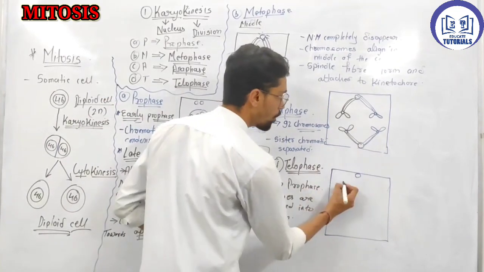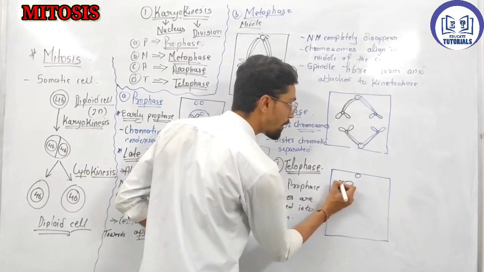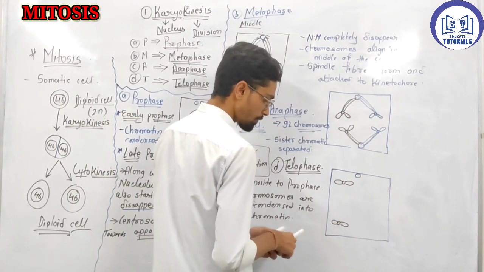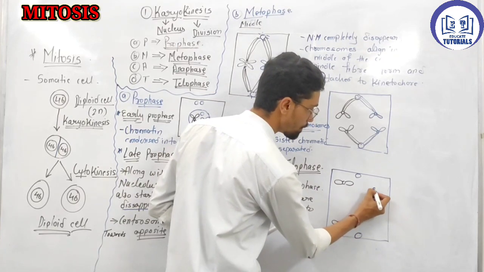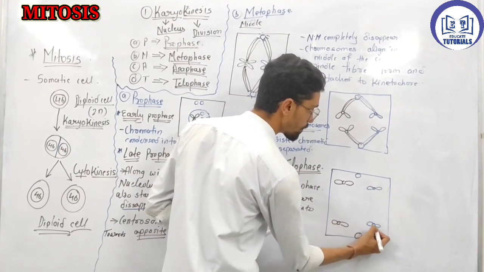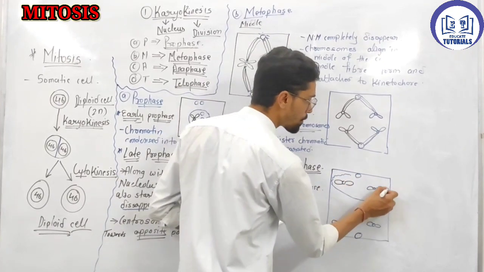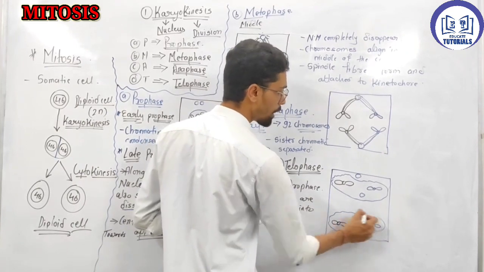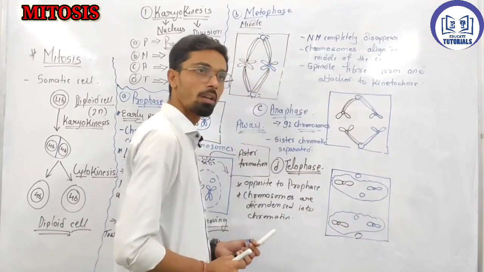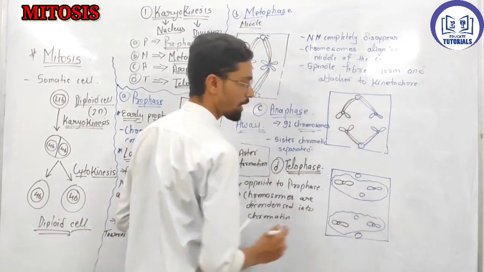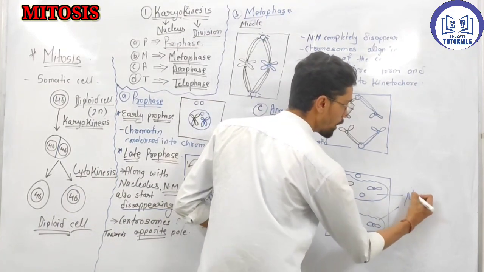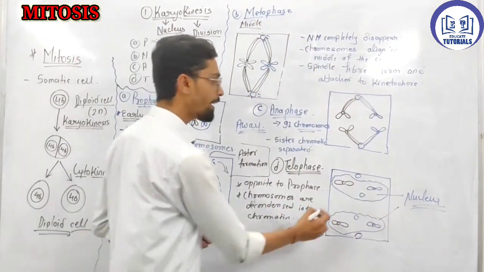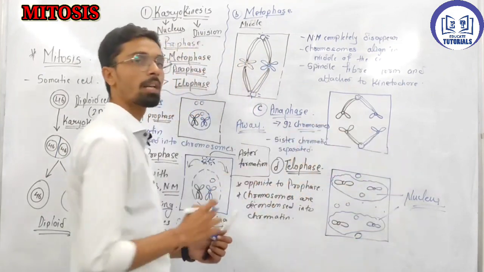So what happens here? Look, the chromosomes and the spindle fibers also disappear. Keep in mind, spindle fiber also disappears. Here is also one centrosome. And here what does it form? They form the nucleus along with the nucleolus. So we will see two nuclei are there. They form the two nuclei along with all the organelles. And here the cytoplasm also has double the organelles.